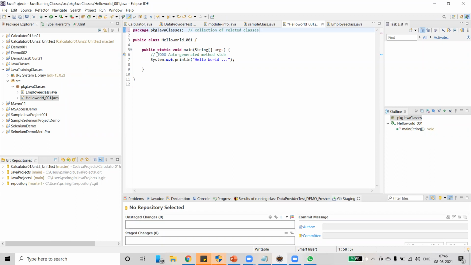Inside a class, we have a method. This is a method, the main method. What is the use of this main method? Those who have some basic knowledge of Java can answer this question. What is the main method? Main method is the starting point of any program.